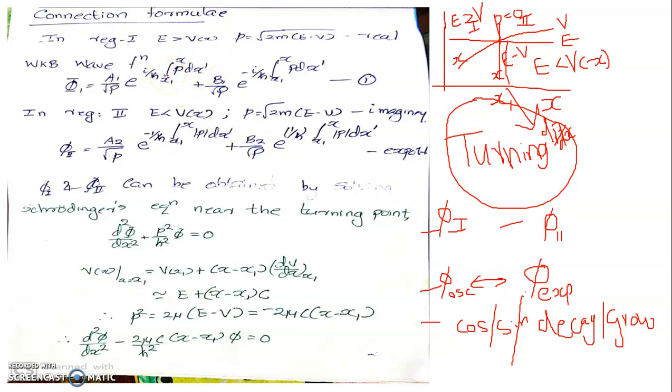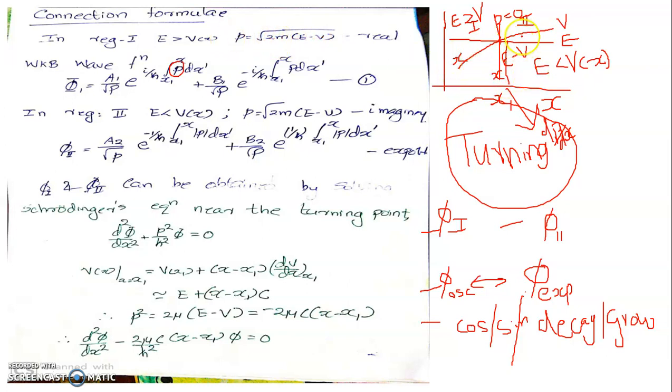Plus b1 by root p e raised to minus i by h cross integral x1 to x p dx prime. That will be the WKB solution which we could write for the system occupying region 1. Here keep in mind that the momentum is a real parameter, as momentum is given by root 2m into E minus V. Since E minus V is positive, momentum is real.